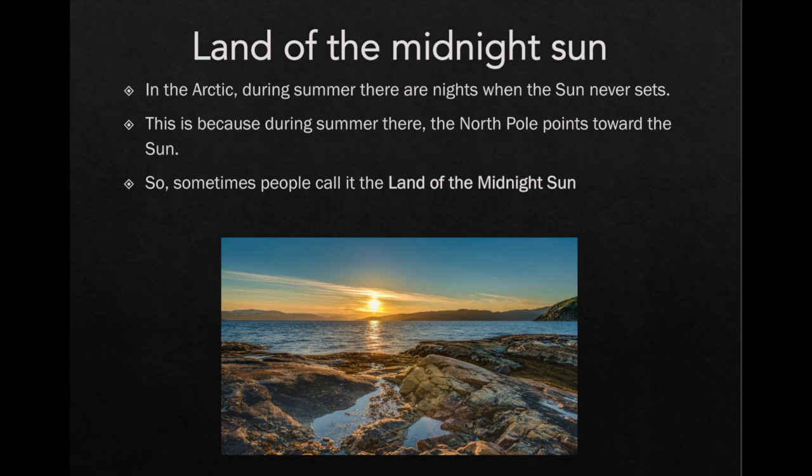Now we call this area the land of the midnight sun. In the summertime, they'll actually have nights where the sun never sets. So it'll be sunlight the entire day. So they call it the land of the midnight sun. And that's because in the summer, the North Pole points towards the sun. Again, guys, it is a sea of ice surrounded by land. It extends to 6 different countries.